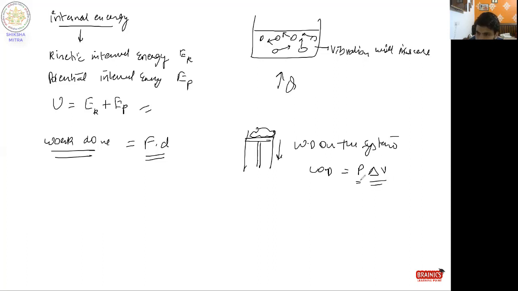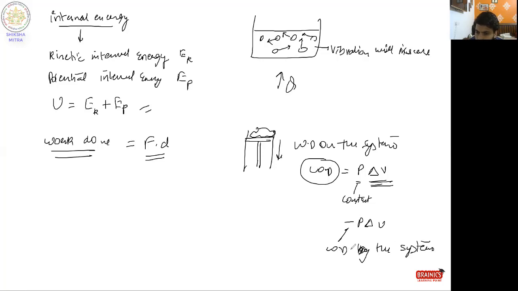Here the pressure will be the same. The pressure can also change, and in that case there is another phenomenon, but here we will consider that the piston is moving only to the extent where the pressure remains constant. So when pressure is constant and there is a change in volume, the work is done on the system. And if this value P delta V is negative, this indicates work is done by the system.